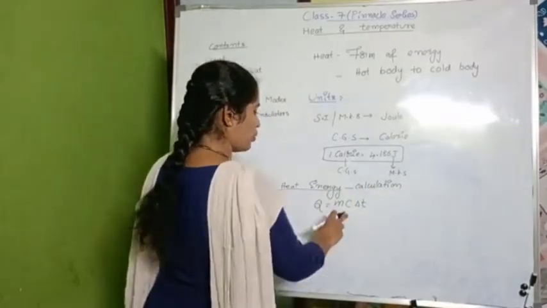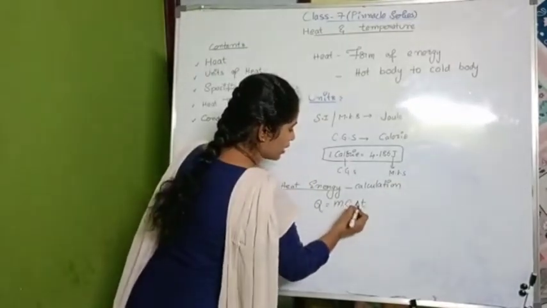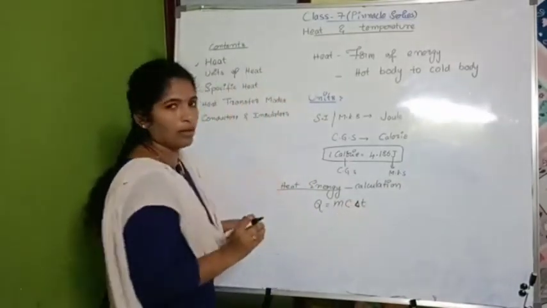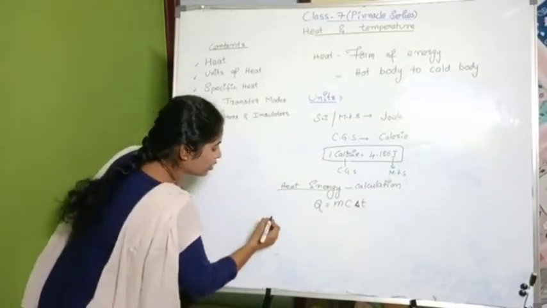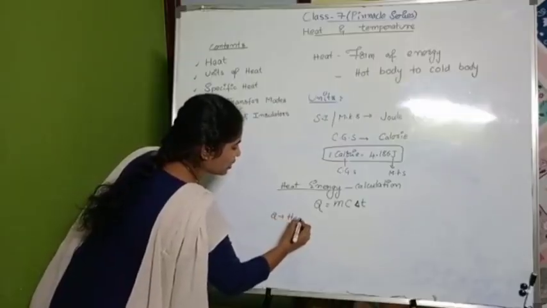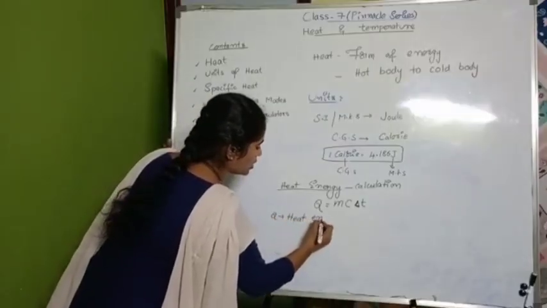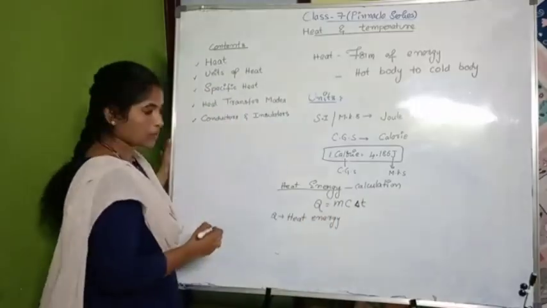What is M? What is C? And what is delta T? Here this triangle we represent as delta. Delta means change in temperature. Q represents heat energy. Heat energy is represented by the symbol Q.